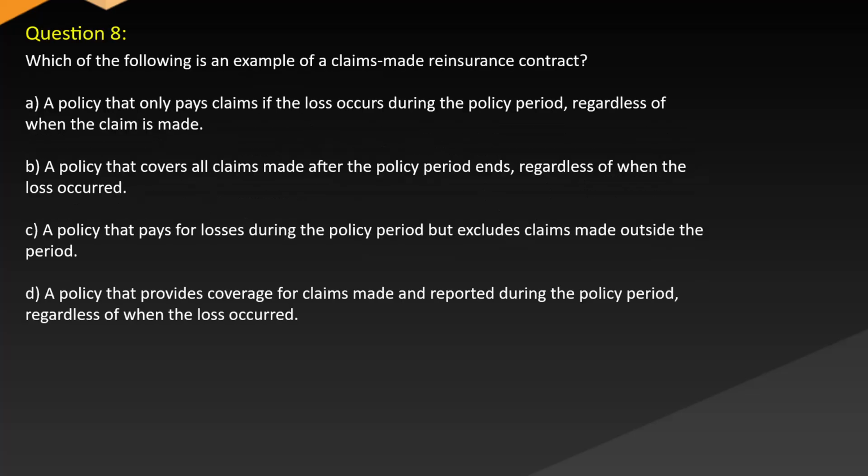Question 8. Which of the following is an example of a claims-made reinsurance contract? A. A policy that only pays claims if the loss occurs during the policy period, regardless of when the claim is made. B. A policy that covers all claims made after the policy period ends, regardless of when the loss occurred. C. A policy that pays for losses during the policy period, but excludes claims made outside the period. D. A policy that provides coverage for claims made and reported during the policy period, regardless of when the loss occurred.